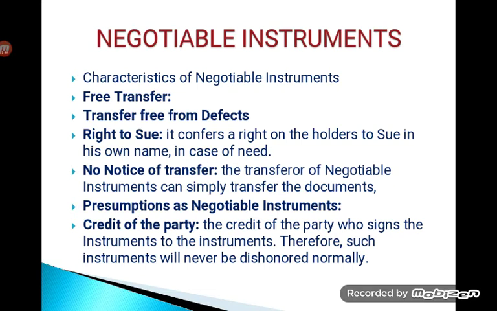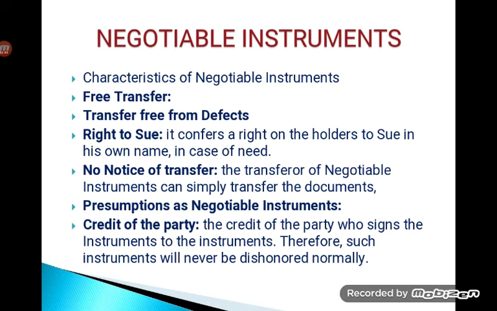Then there are some more under essential elements. It must be in writing. Any instrument which has to be considered as negotiable has to be in writing only. Then it has to be signed by the maker or drawer of the instrument. So it is always an unconditional promise to pay a certain sum of money, which contains an unconditional order.